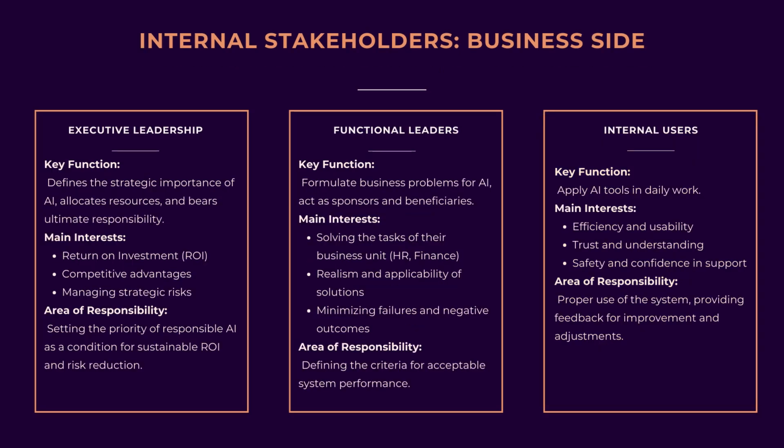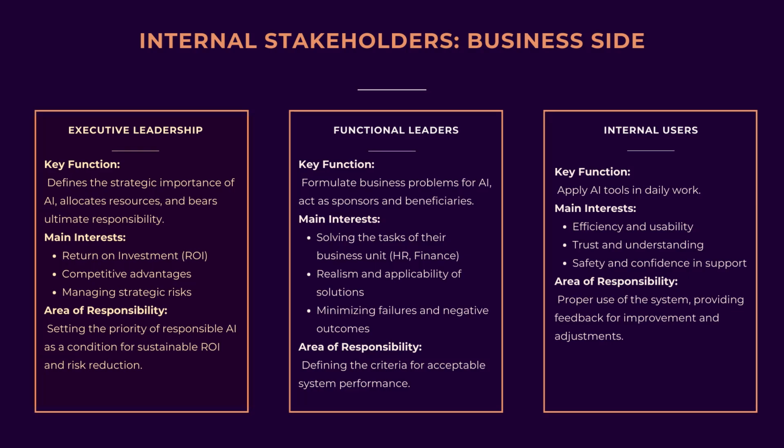Now let's consider the stakeholders from the business side. We will, of course, start with senior leadership, which defines the strategic importance of artificial intelligence for the company and allocates resources. It bears the ultimate responsibility for the financial, reputational, and legal consequences of AI implementation. Their primary interests include return on investment, competitive advantages, and managing strategic risks. Without the support of senior leadership, any AI governance initiative is doomed to fail. Their tone from the top determines whether responsible AI development becomes a real priority.